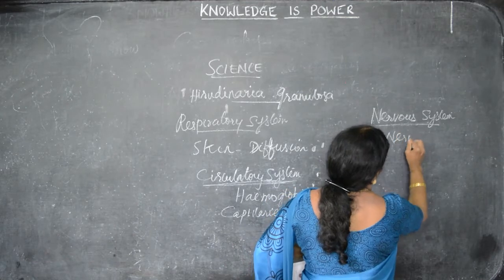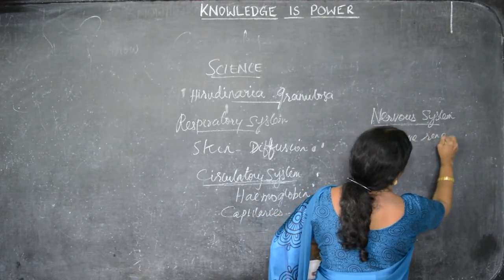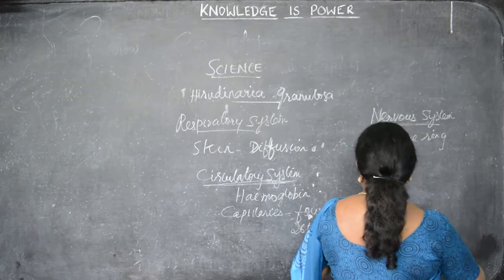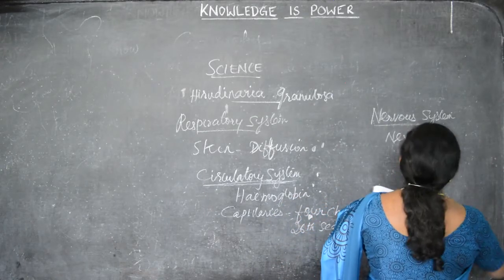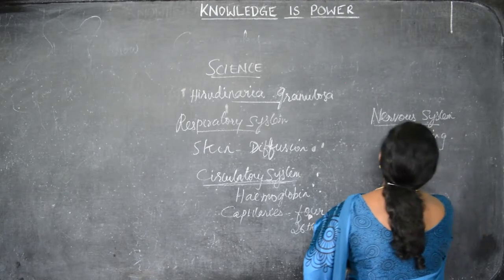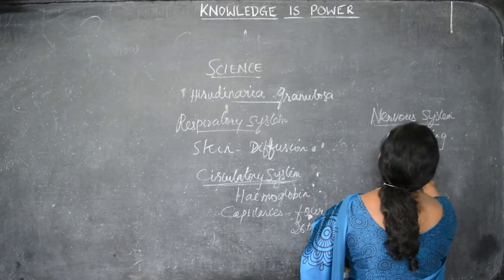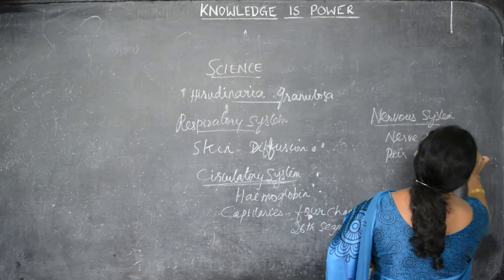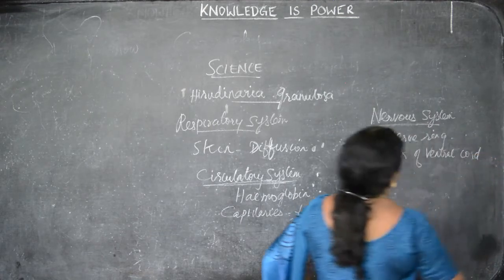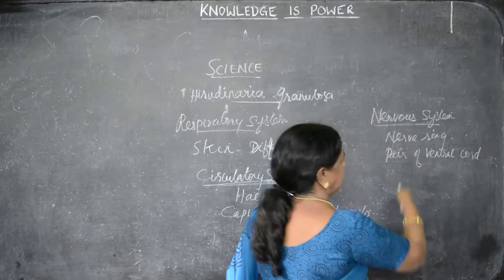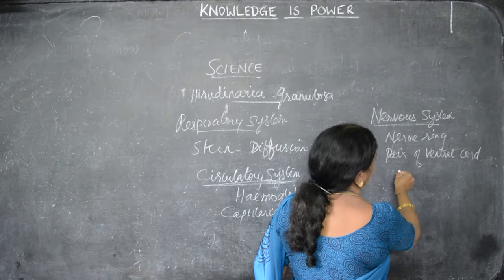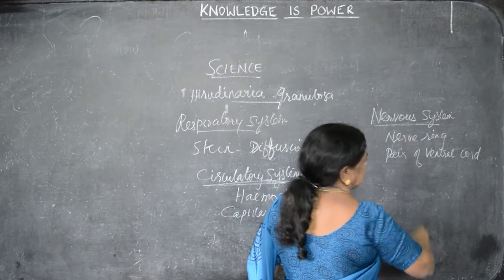Nerve ring, and a pair of ventral cords. This is invertebrate, so not well developed. The nerve ring is connected with the ventral cord. The ventral cord reaches till the 33rd segment.